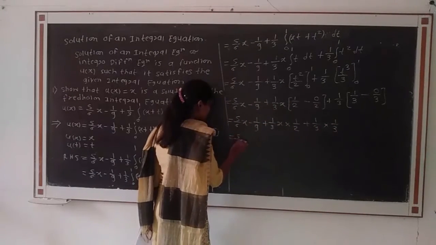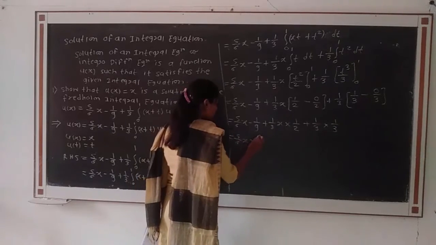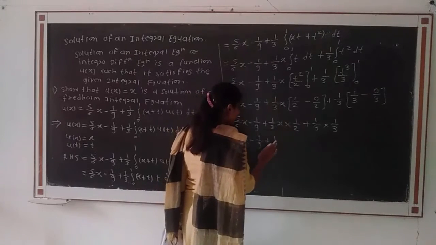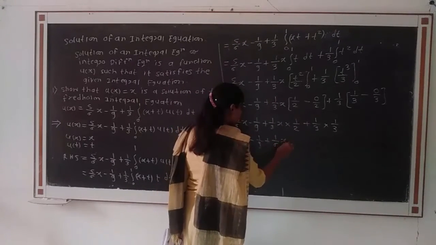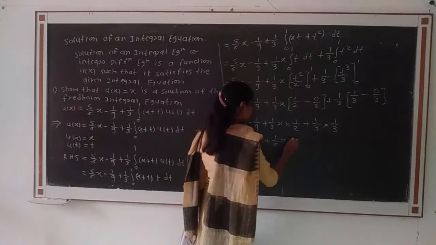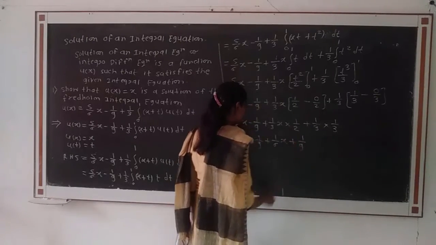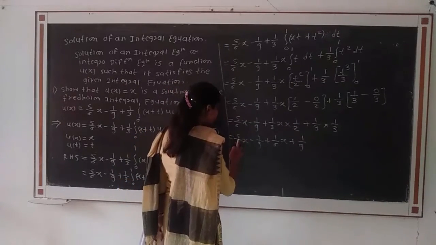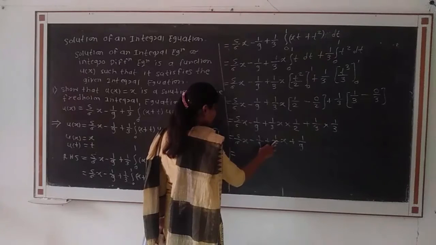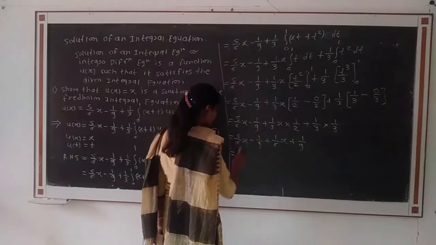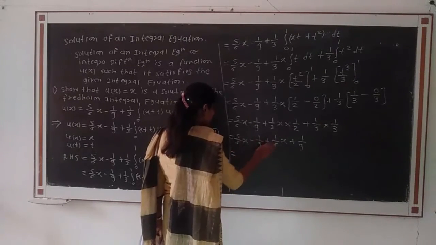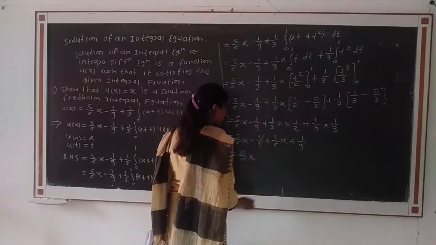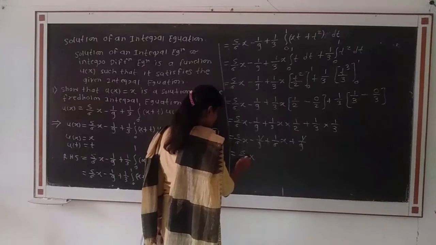That is equal to 5 divided by 6 into x minus 1 divided by 9 plus, 3 into 2 will be 6, that is 1 divided by 6 into x plus 1 divided by 9, that is equal to 5 divided by 6 into x plus 1 divided by 6 into x, which will be 5 plus 1, that is 6 divided by 6 x, and this minus 1 by 9 plus 1 by 9 gets cancelled.